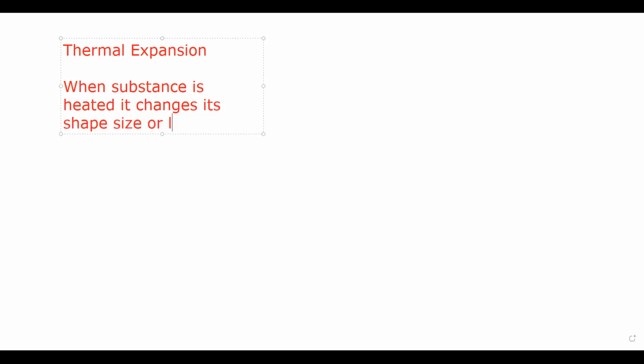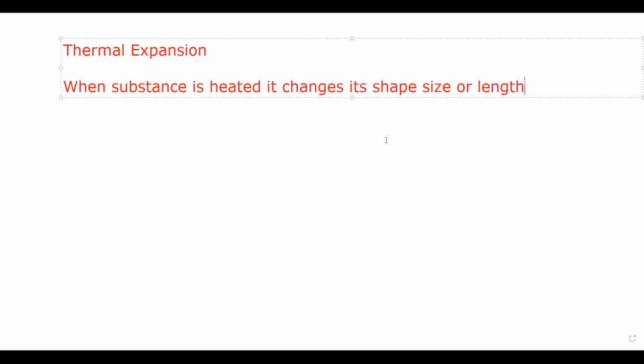when a substance is heated, it changes its shape, size or length. This change, or increase, in the shape, size or length, what do we call that? We call that thermal expansion.